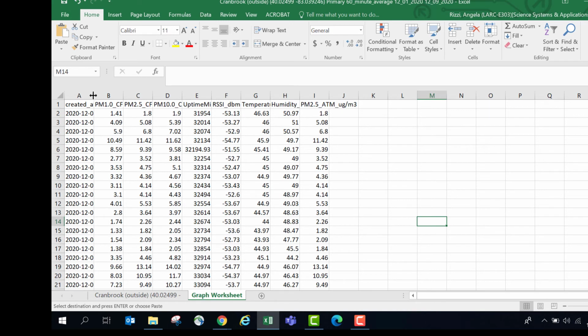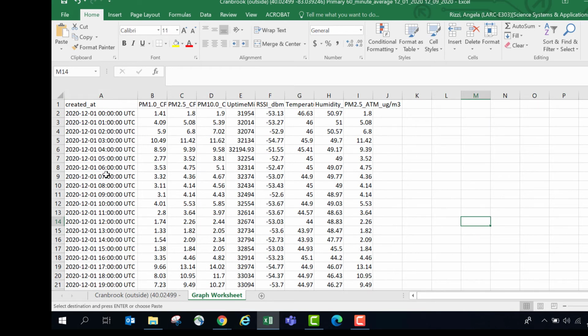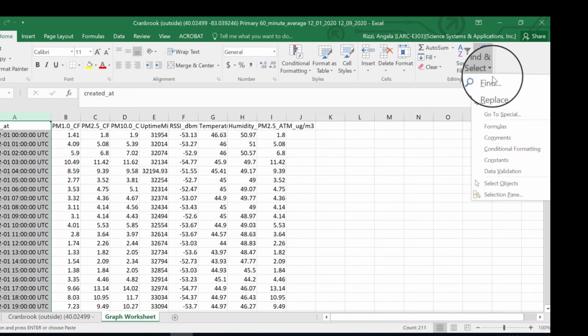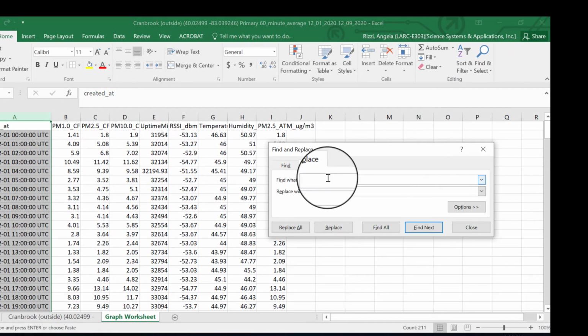So I'm going to widen my column here for my date and time, and you notice it says that the date and time were in UTC, and that's great. However, it's going to be difficult to graph this when we have the date and time mixed in with some text fields. So I'll highlight this entire column and I'm going to come over here to find and replace UTC with a space.